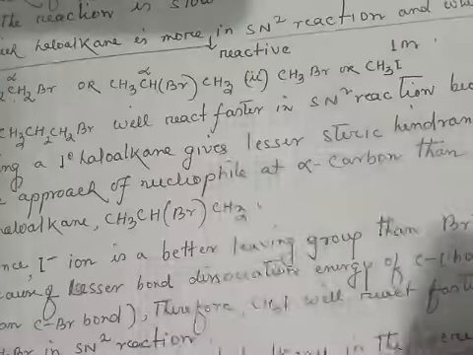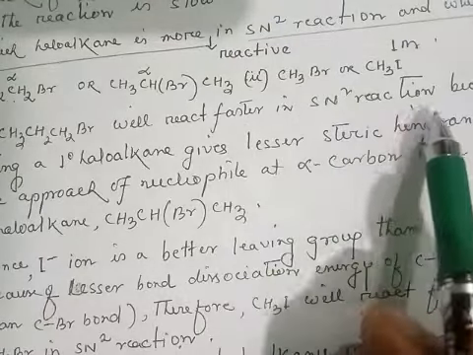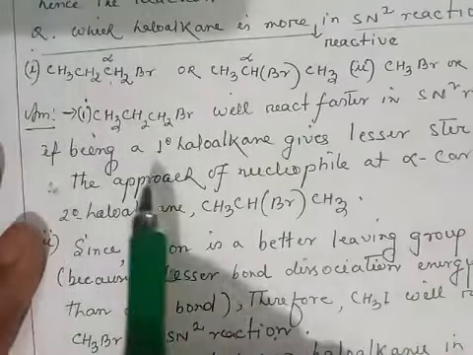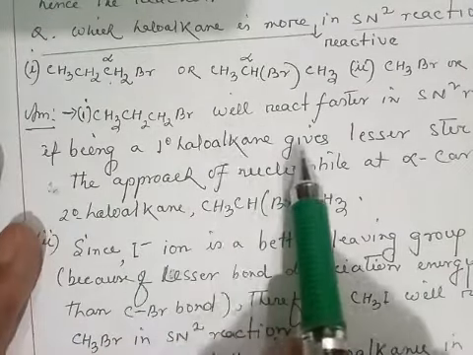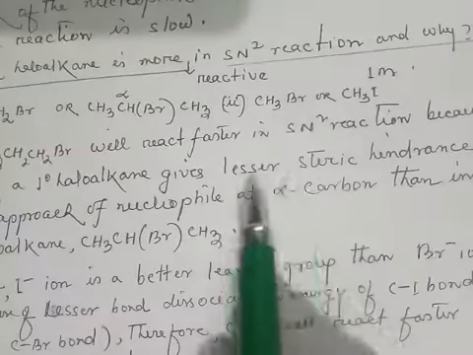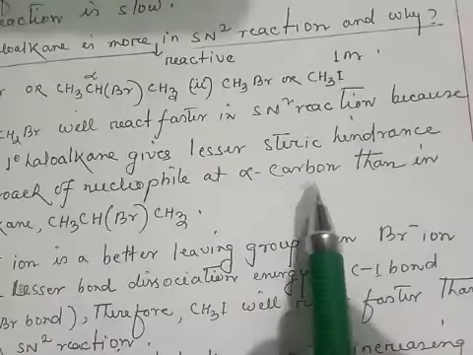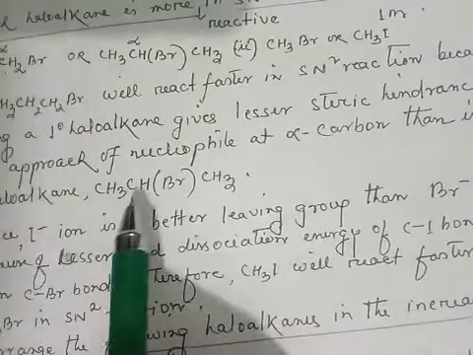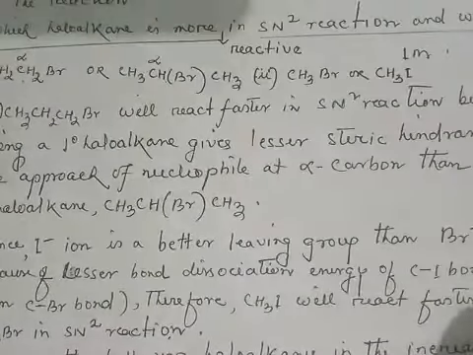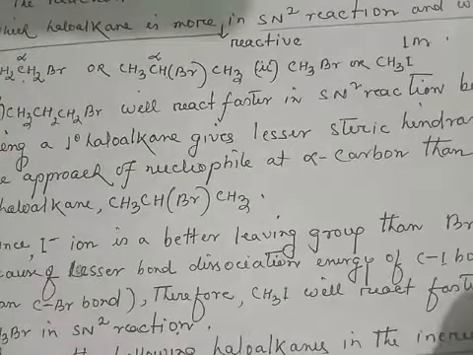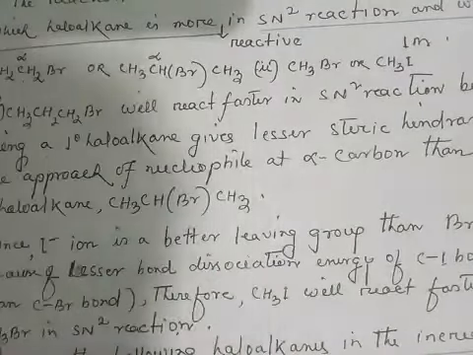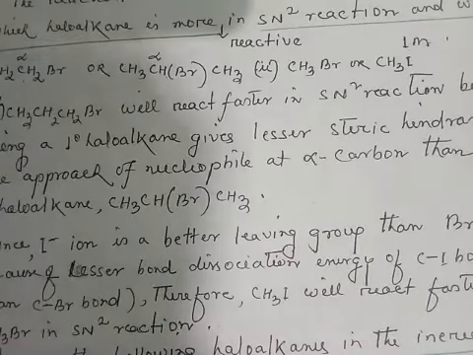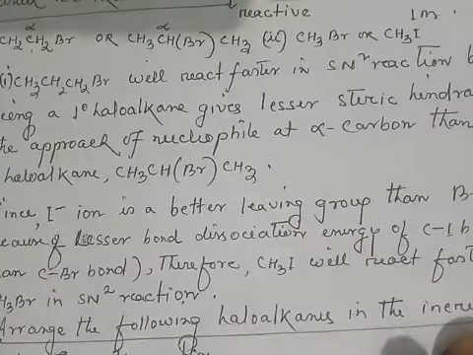1-bromopropane will react faster in SN2 reaction because, being a primary haloalkane, it gives lesser steric hindrance to the approach of nucleophile at the alpha carbon atom than that in secondary haloalkane. So this is the reason. The primary haloalkane gives less steric hindrance on the approach of nucleophile at the alpha carbon atom than secondary haloalkane.